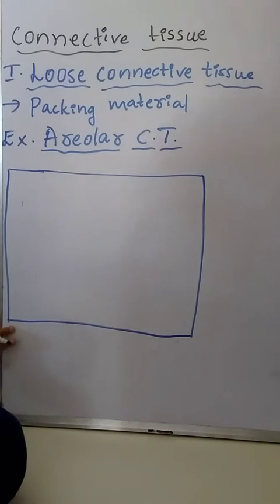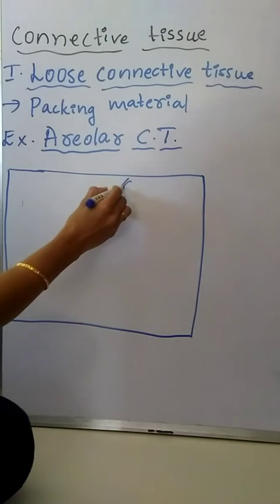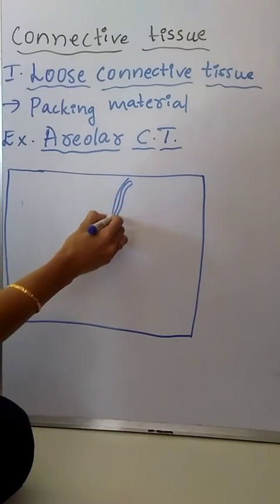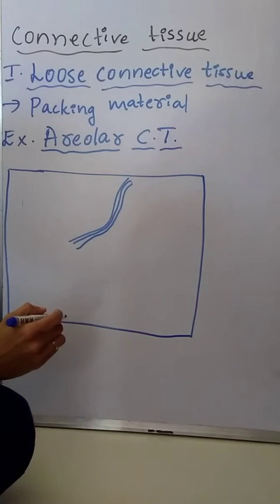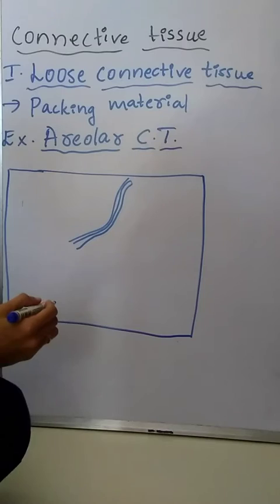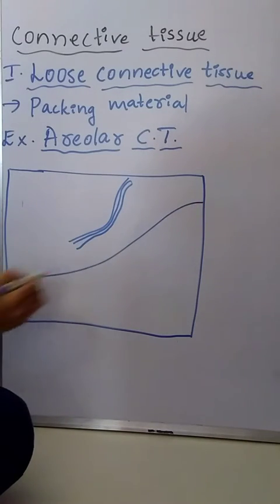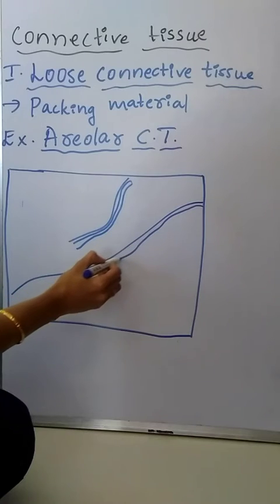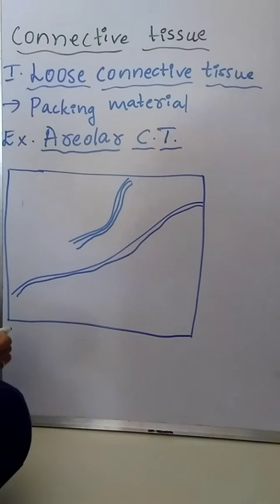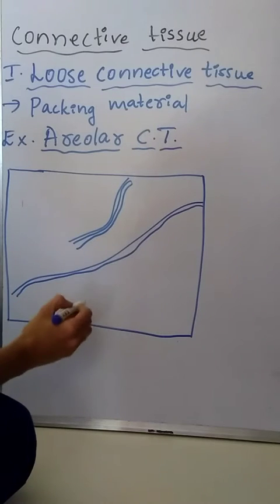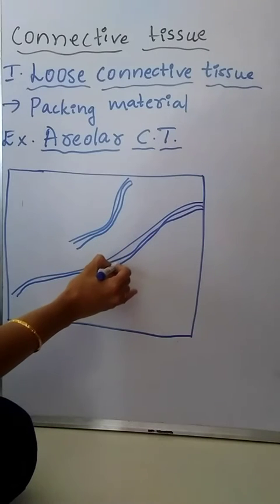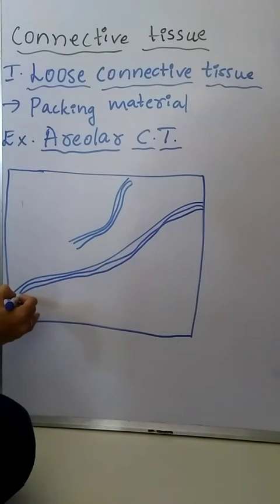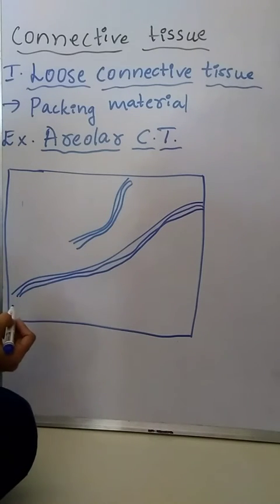In the matrix of the areolar connective tissue, three types of fibers are present: white fiber, yellow fiber, and reticular fibers.